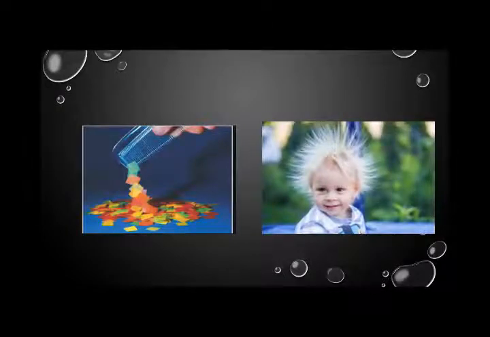In very dry weather, we have observed that our hair gets charged and sticks straight up when we comb it, and when we bring the comb to pieces of paper, the papers are attracted toward it. So why did it all happen? Can you tell me why it all happened? It all happened due to the electrical property of matter.